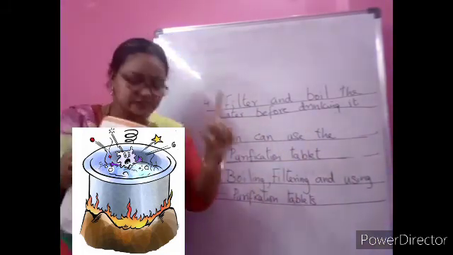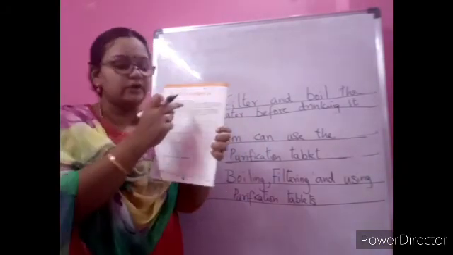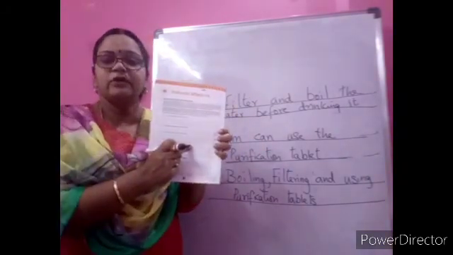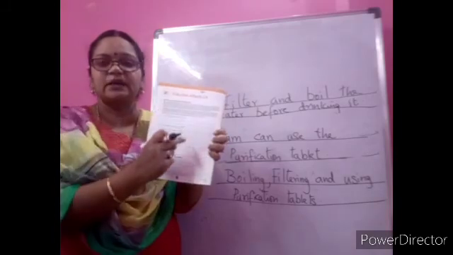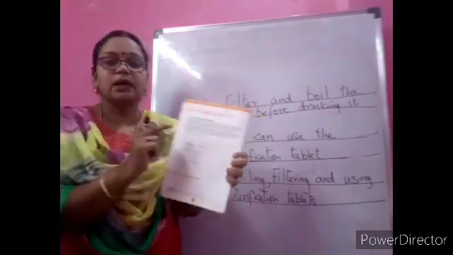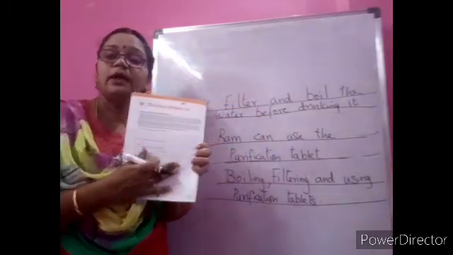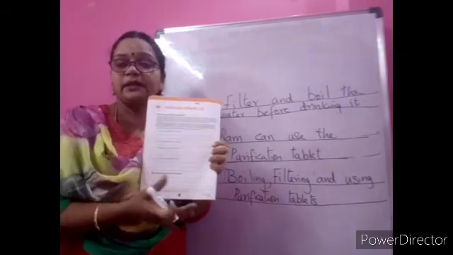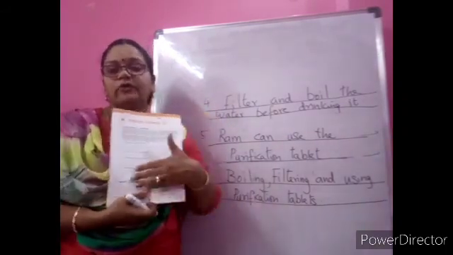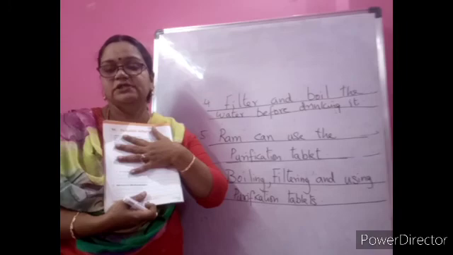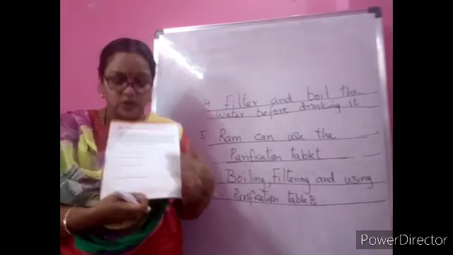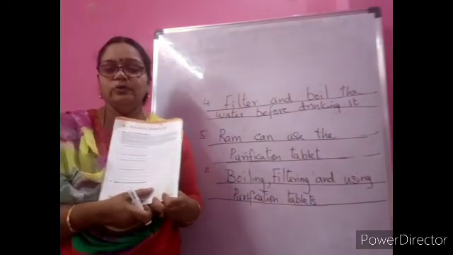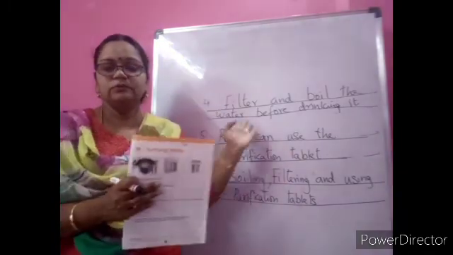So today the first part of the activity is only your S3: reading this text and completing it. How does polluted water harm nature? As I told you, it may kill and it will spread. You can see your textbook, find out some points and do it on your own. This is the activity part I am giving you. The second one, I have already helped you to write. The S4 too, I have already written.